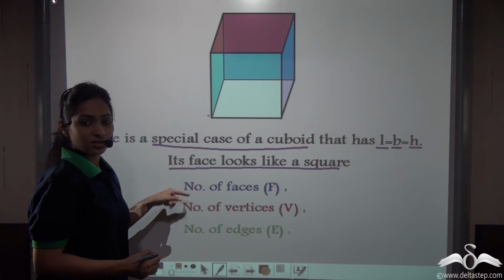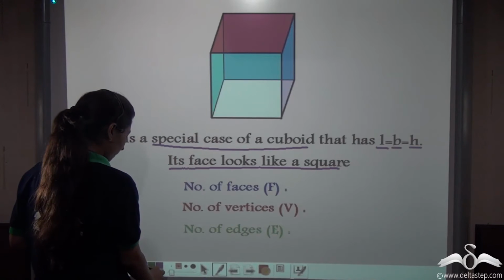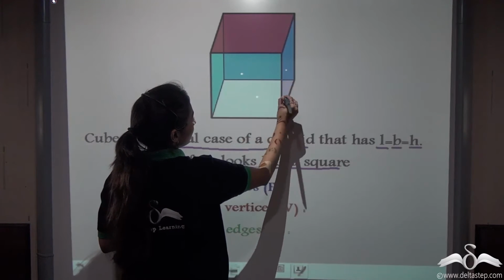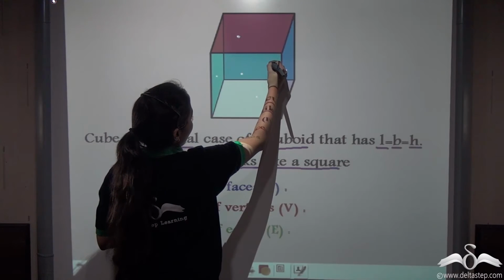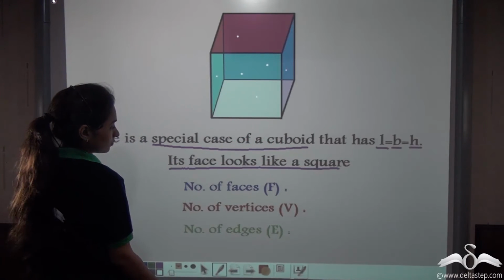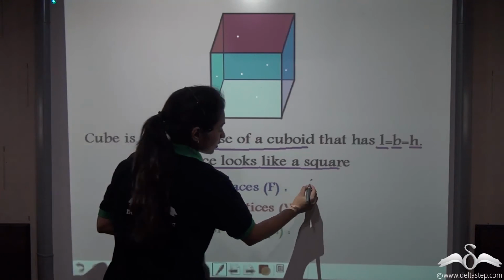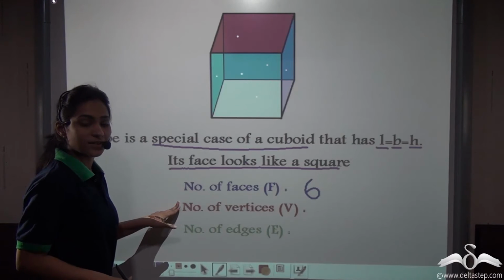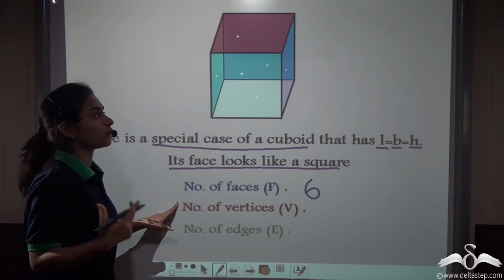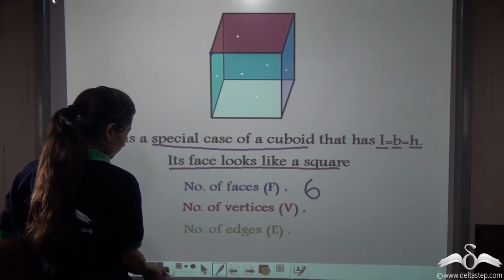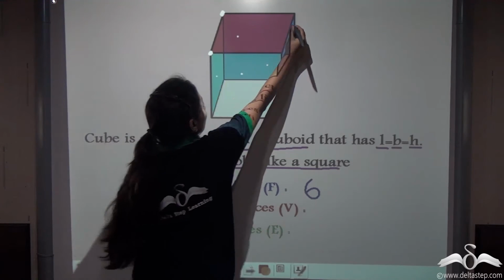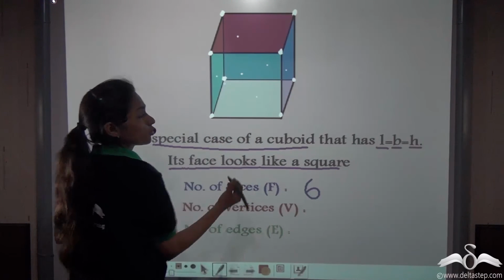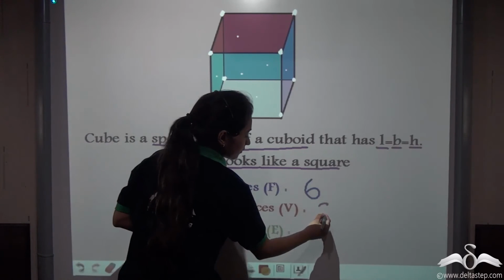Now can you find out the number of faces of this? Let's see. The number of faces are the number of sides: 1, 2, 3, 4, 5 and 6. So there are 6 faces of a cube just like a cuboid. Now can you count the number of vertices? Now what are these vertices? They are the number of corners in the cube. So we can see that 1, 2, 3, 4, 5, 6, 7, 8. So there are 8 corners in a cube just like a cuboid.